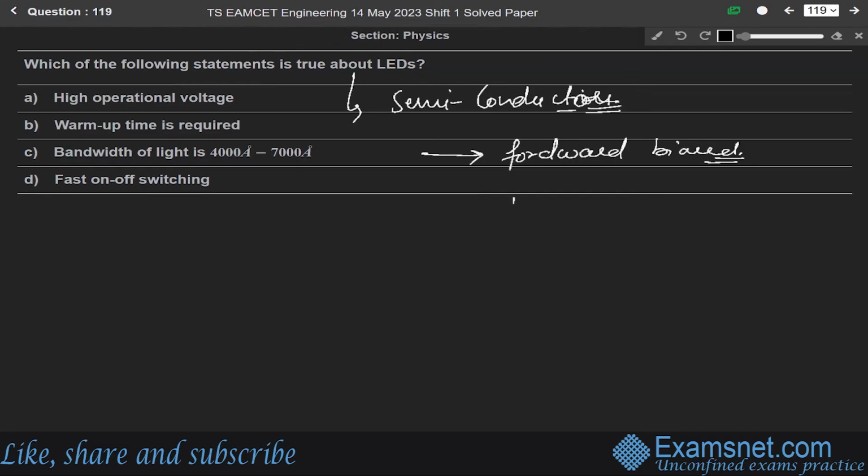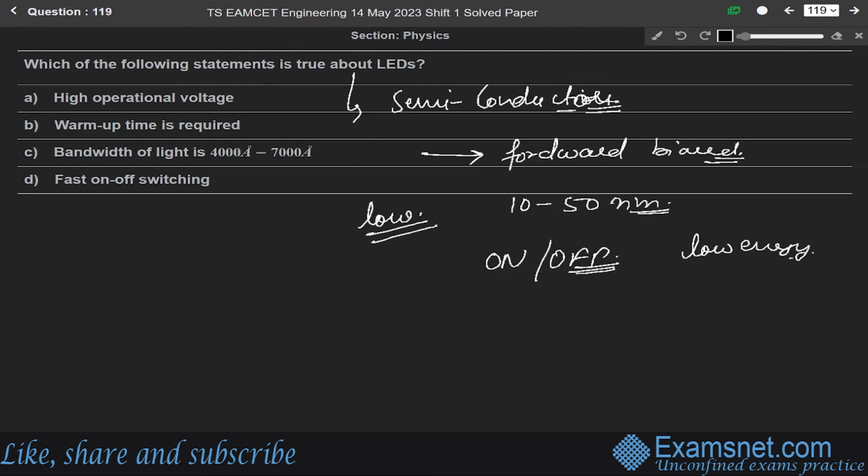And the bandwidth of the light is always 10 to 15 nanometer. No warm up time is required for light emitting diodes to start. Okay, it requires very low voltage to operate, and it can switch on and off very quickly because it requires very low energy for the excitation and rapidly release this energy. So the option D is the correct answer, that is fast on and off switching.